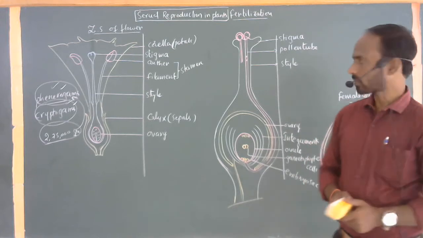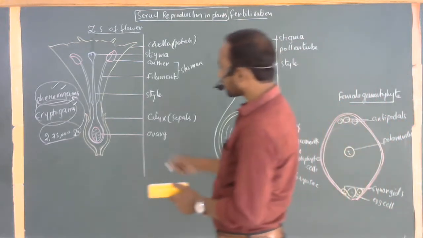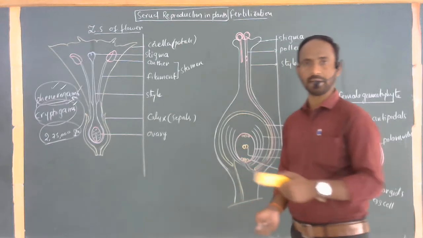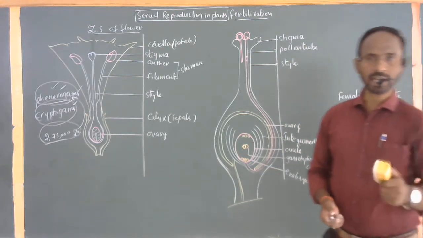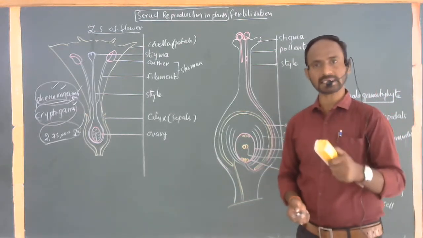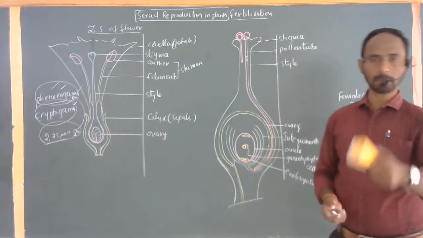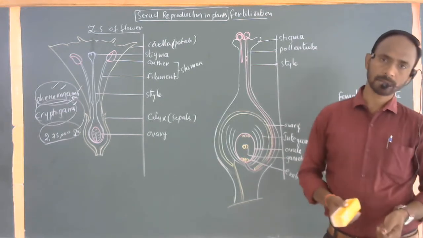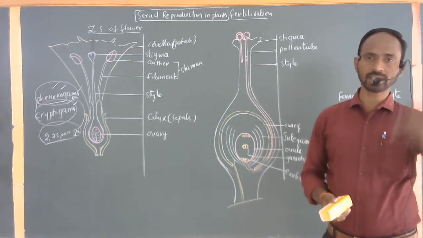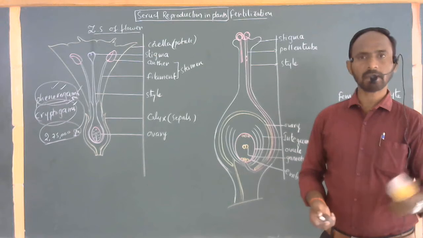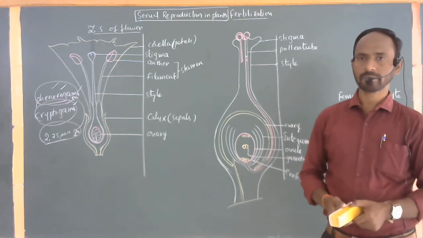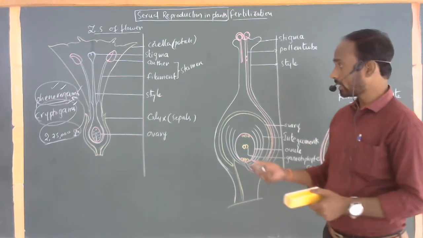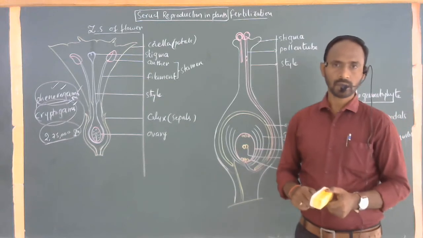Now see that these phanerogams are not all in the same particular places on land. Different kinds of species of plants may exist in different kinds of places. Some are on the meadows, some on the hilly mountain regions, some in the deserts, some in the water as aquatics, and some in the mangrove regions. So, different locations.